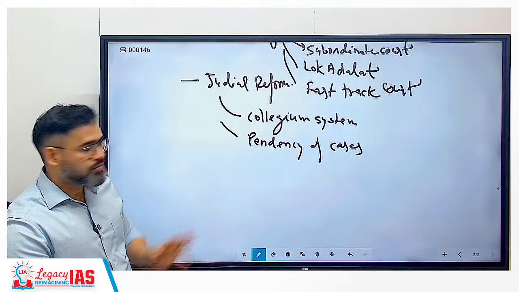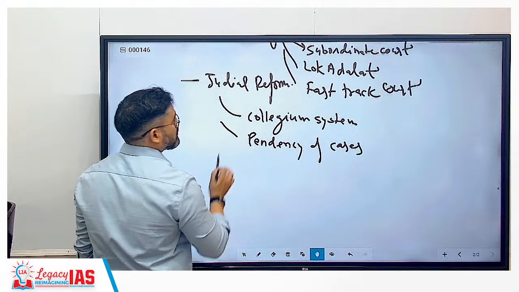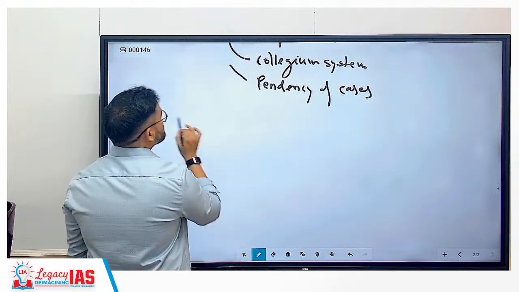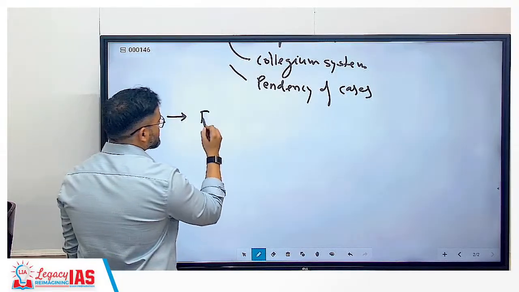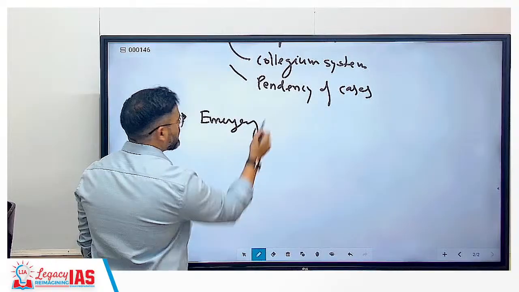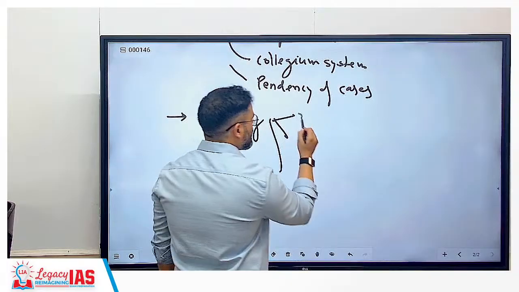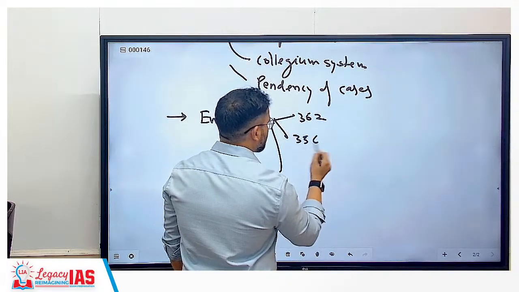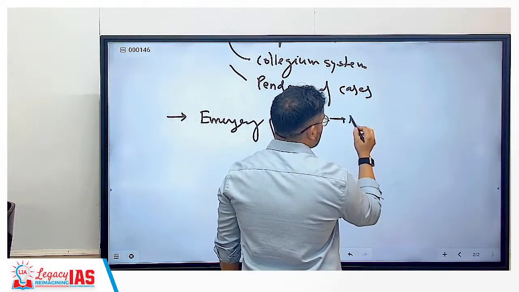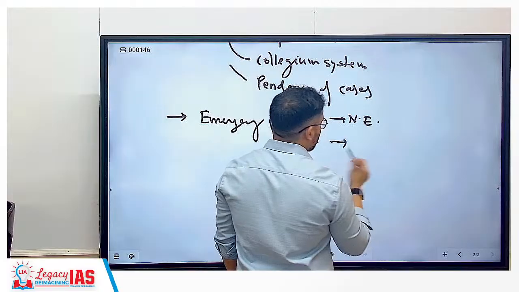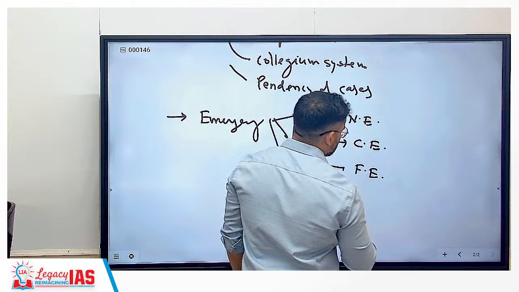Any doubt till now? Once it is done, after that we can cover emergency chapter. Okay, so emergency chapter में 3 types of emergencies are there. Article 352, 356 and 360. So 352 national emergency, 356 constitutional emergency, and this is financial emergency.